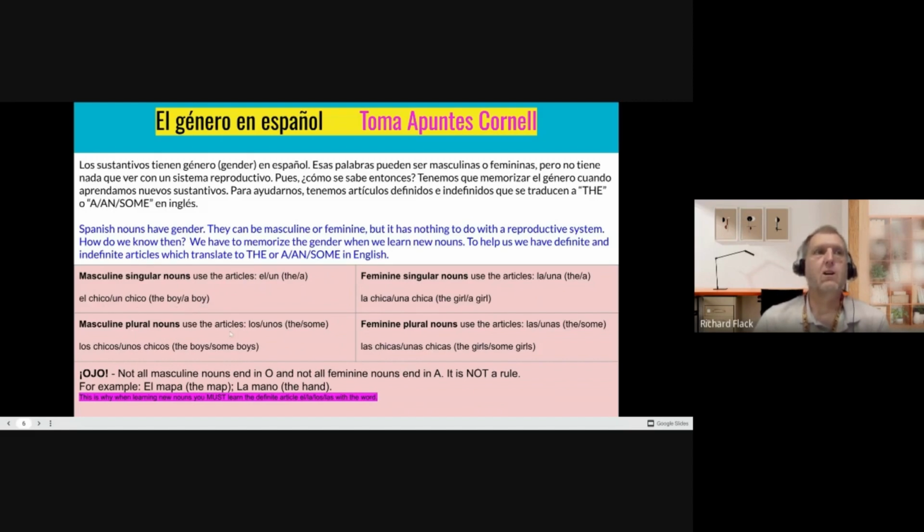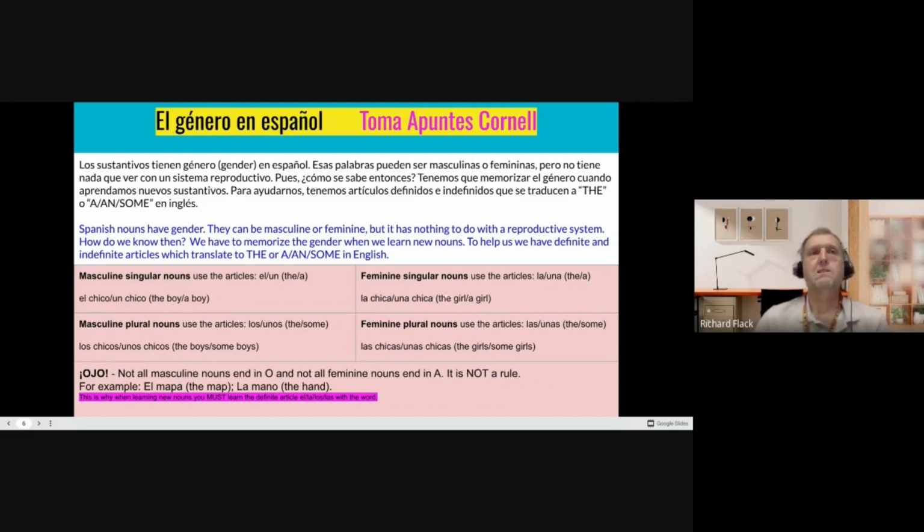Masculine plural nouns use the articles los for the and unos for some. Los chicos, the boys. Unos chicos, some boys.